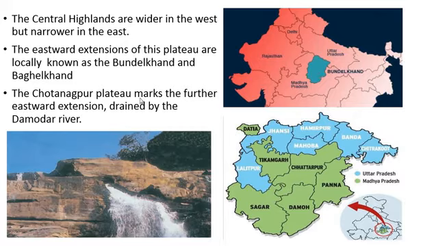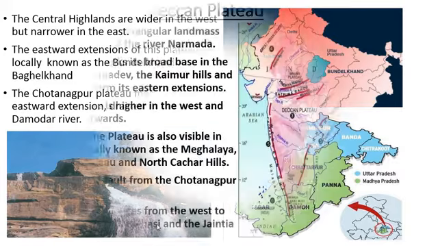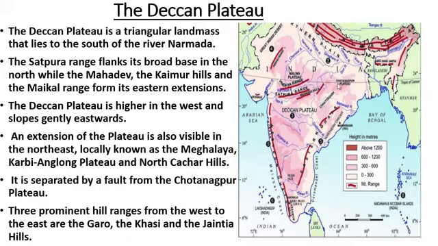The Chotanagpur Plateau marks the further eastward extension, drained by the Damodar River. It is the eastward extension, and the important river flowing here is the Damodar. Here is the Chota Nagpur plateau, the eastward extension, and the river Damodar is flowing here.